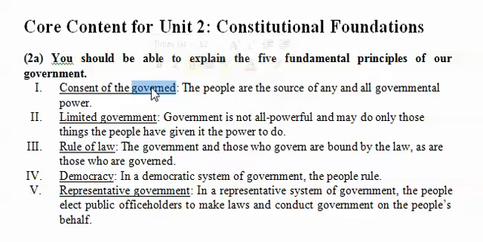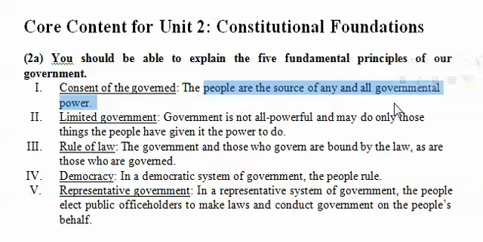We are governed by the government. So we, the people, give our permission for the government to have power. The people are the source of the government's power. So the people, if they choose to take away that power, they can do so.